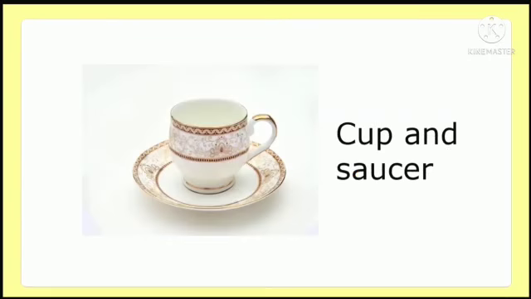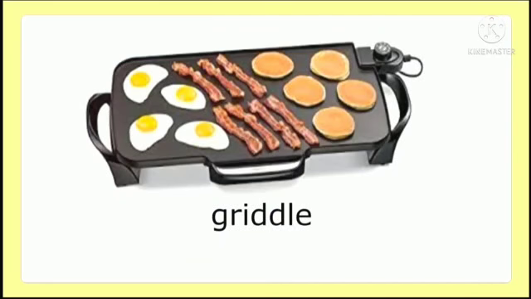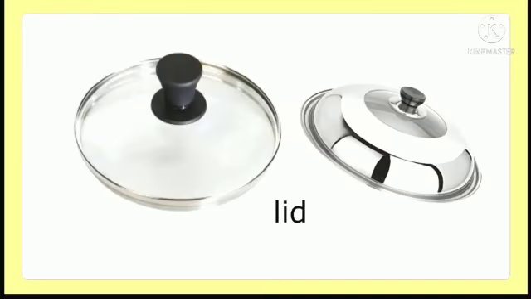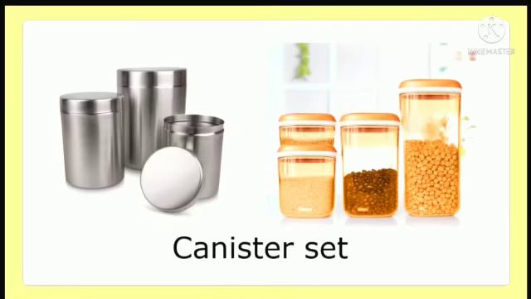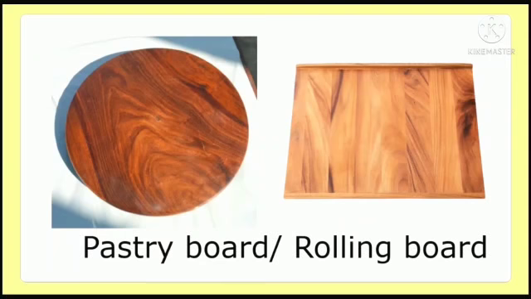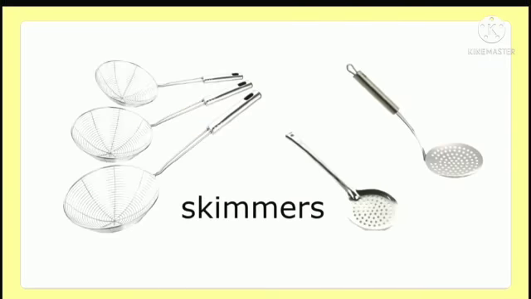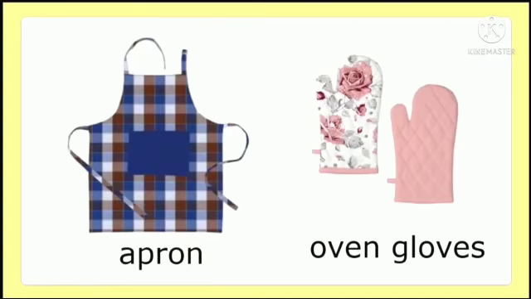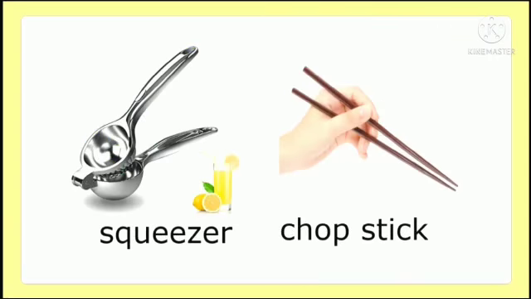Cleaver, cup and saucer, plate or dish, sifter, griddle, masher, wok, lid, colander, canister set, and one piece called canister, pastry board or rolling board, churner, skimmers can be different kinds, bowls, apron, oven gloves, tea strainer, saucepan, squeezer, and chopstick.